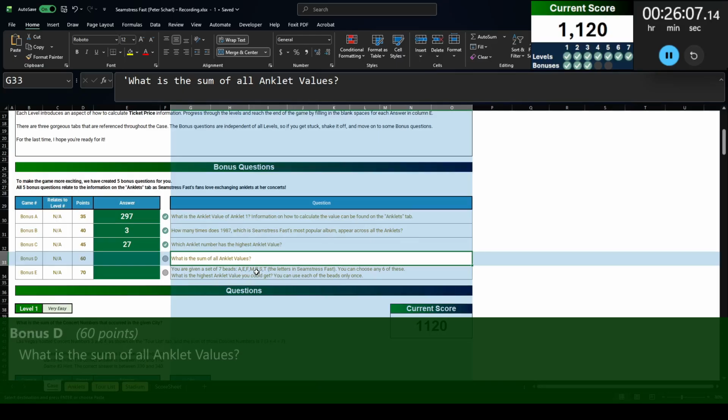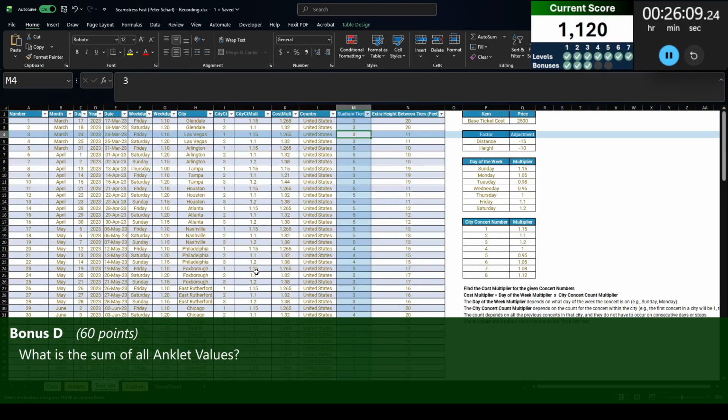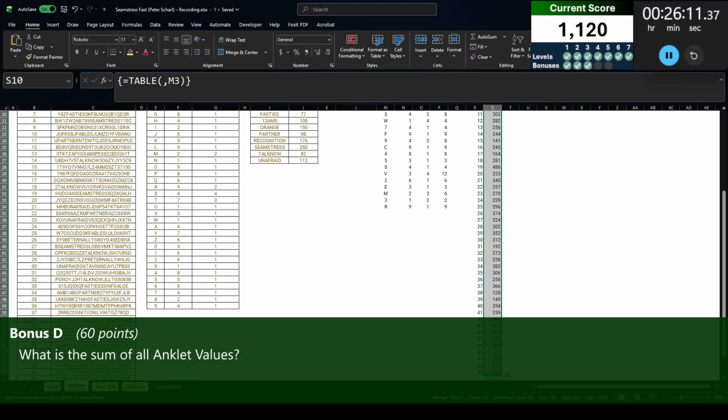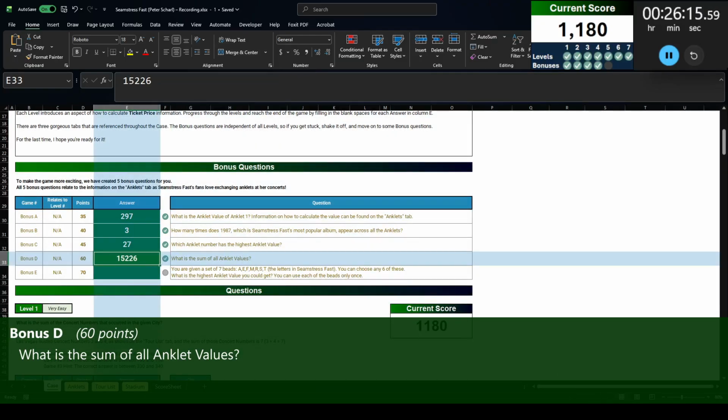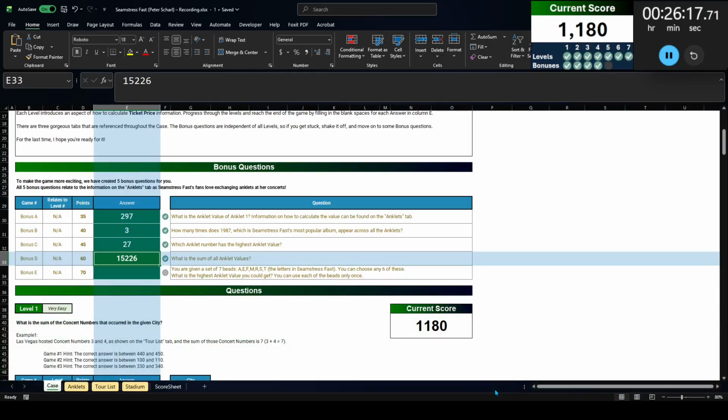Bonus D, what is the sum of all the anklet values? Oh, goody goody, I can tell you that. Excel said that 15,226. You notice I copied that from this. I forgot the name of the bar at the bottom.